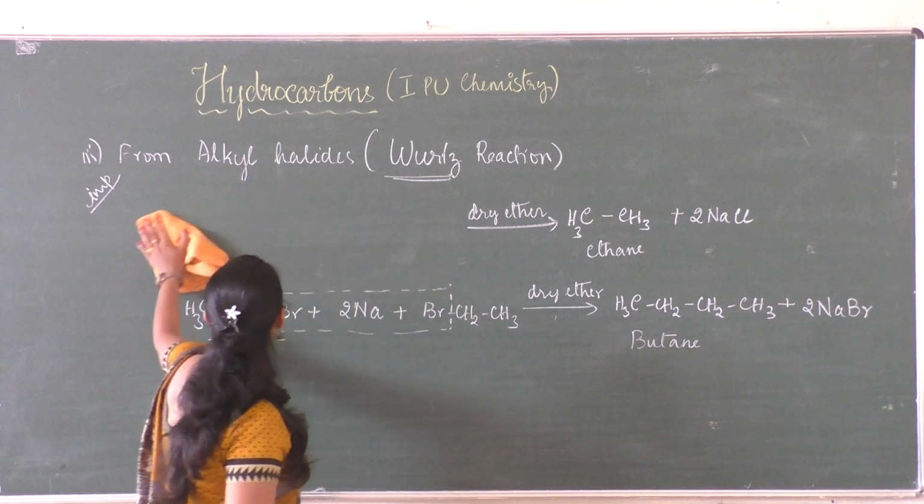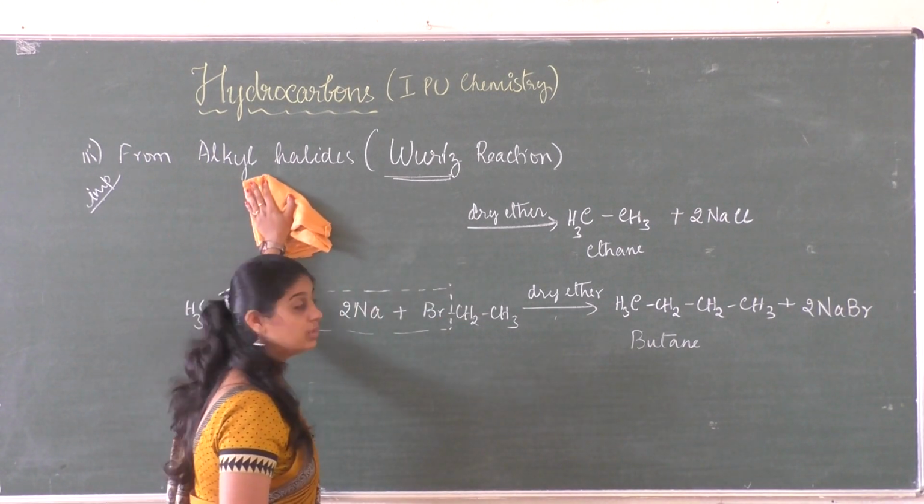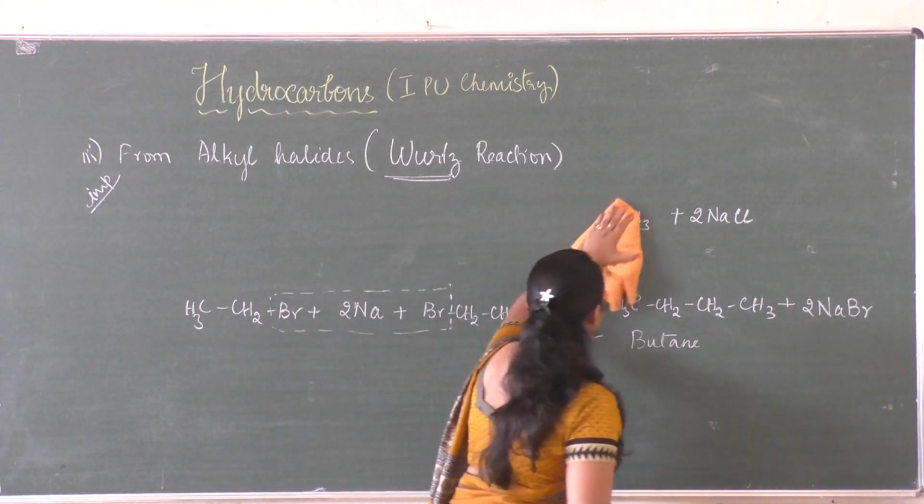The next method of preparation of alkanes is from carboxylic acid.